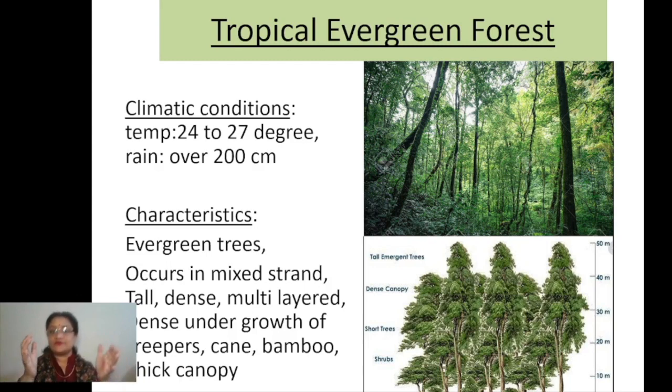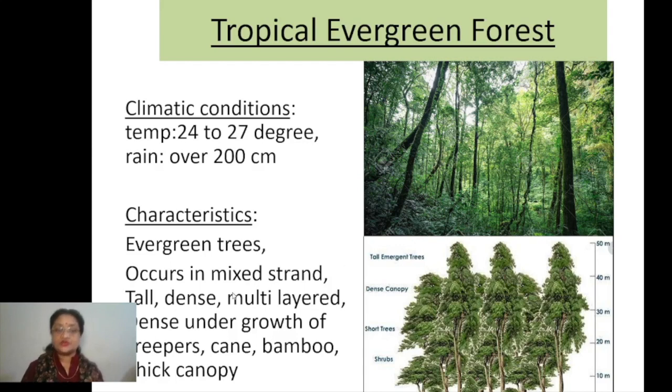When the trees of different species are found at one place and we need any one type of species for any industry, for that purpose we need to search for that one species of tree in different parts of the forest, right? But on the other side, if you take the deciduous type of forest, there you will find all the trees of one species at one place, right? So it can easily be cut at one place only. That's why it becomes more important in front of the evergreen forest.